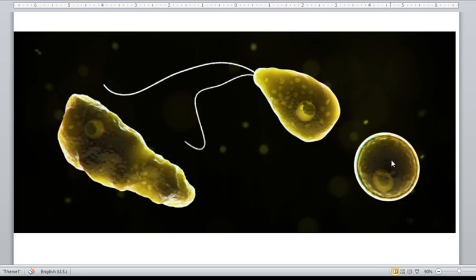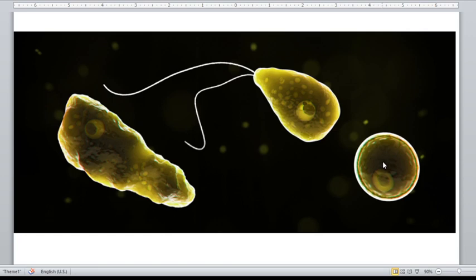Why is it resistant? Because it can survive in an adverse environment. It can survive in the soil or even at high temperature, but not at extreme temperature. So this is the stage that is resistant to adverse environment, and this is the infective stage for